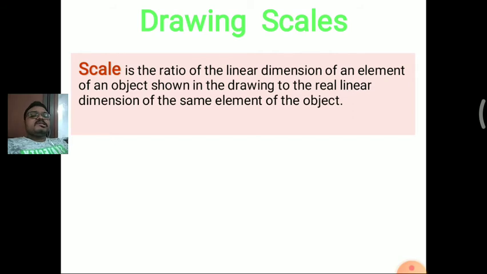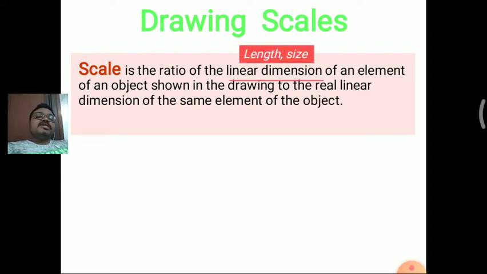Basically, scale is the ratio of the linear dimension of an element of an object shown in the drawing to the real linear dimension of the same element of the object. These linear dimensions are clarified as the length and size of an element.